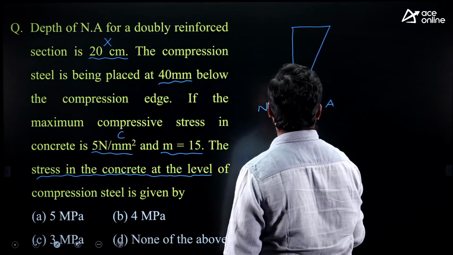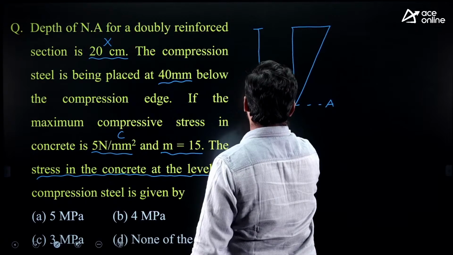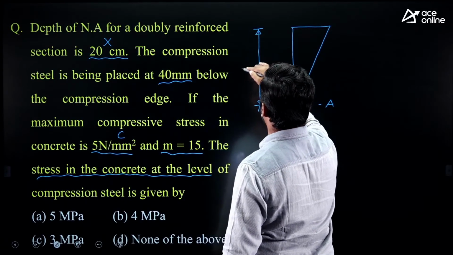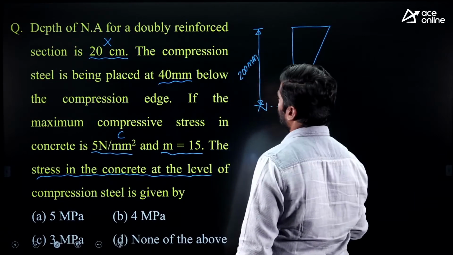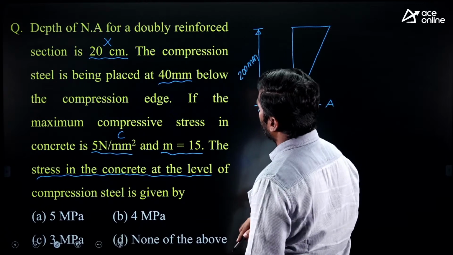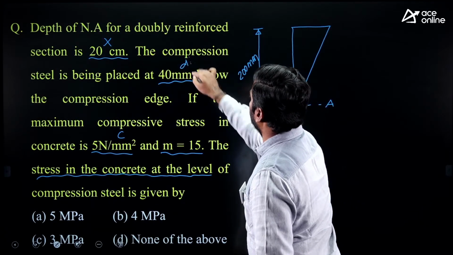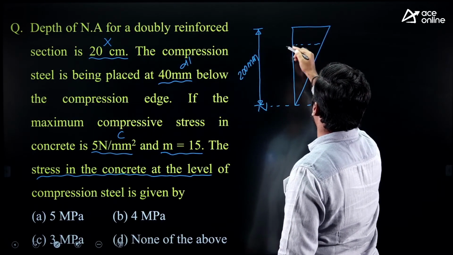They have given that depth of neutral axis is 20 centimeters. We can write in mm, 200 mm. And they have mentioned that at 40 mm compression steel is being placed, that is effective cover.